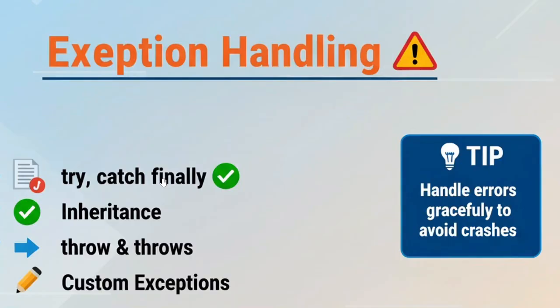An exception is an unwanted, unexpected situation that we handle using exception handling. Then, with inheritance, by using extends or implements, we use some exception classes and exception interfaces. We use the throw and throws keywords for custom exceptions, and the caller will handle that exception. Tip: handle errors gracefully to avoid crashes.